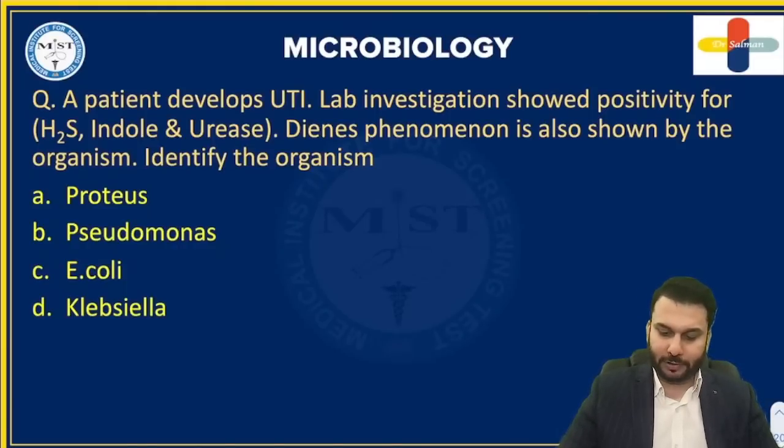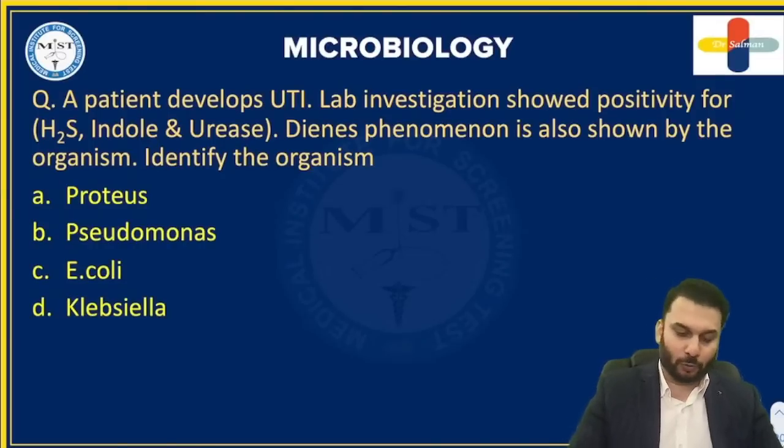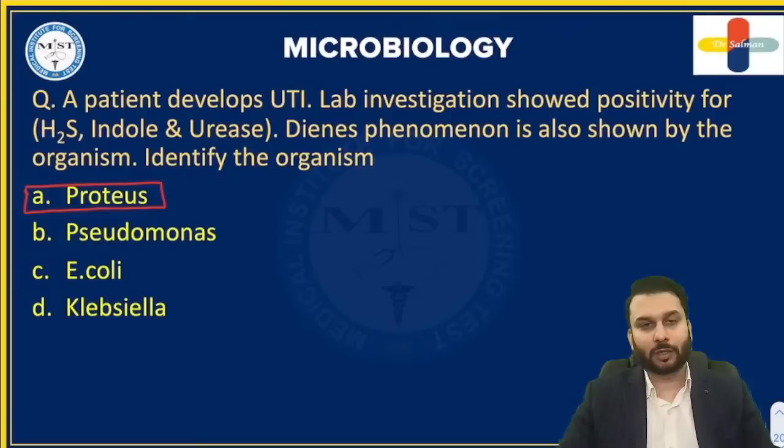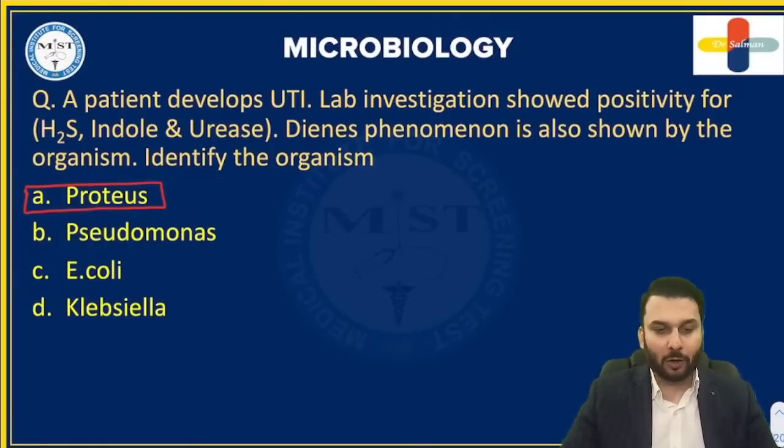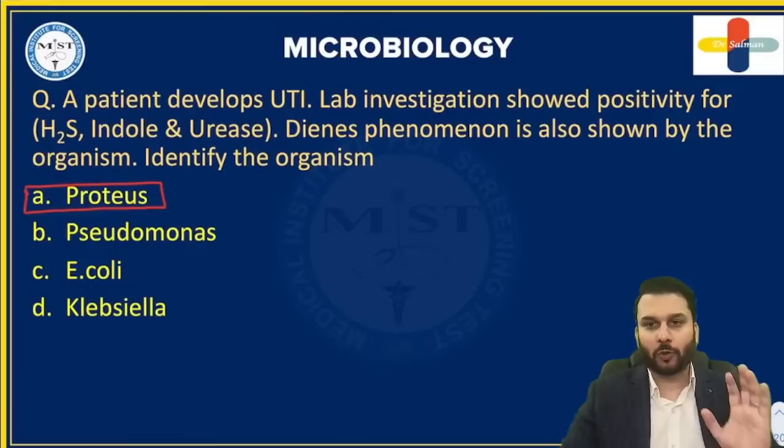All right, my dear friends, let me just mark the correct answer right now. The correct answer for this is going to be Proteus. The correct answer for this question is option A, that is Proteus. Why is the answer Proteus here? Why not E. coli, even though that is in the options? I know most of you have chosen E. coli as the answer because you saw the word UTI.